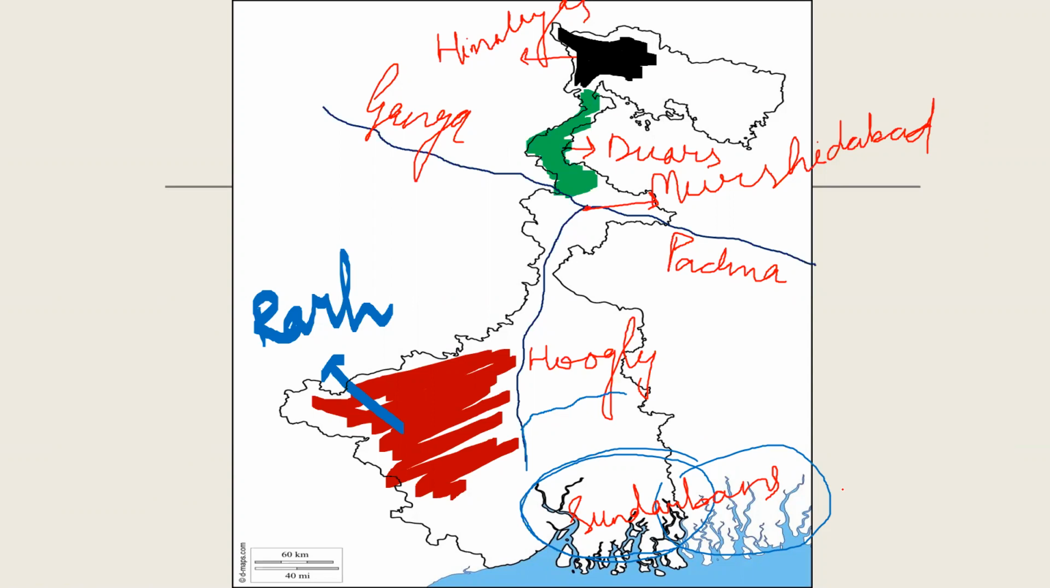And here is your Bay of Bengal. You see the blue area, that is your Bay of Bengal. And the Ganga, the Hooghly rivers finally get drained into the Bay of Bengal, to the sea. Okay. So this is the map work.